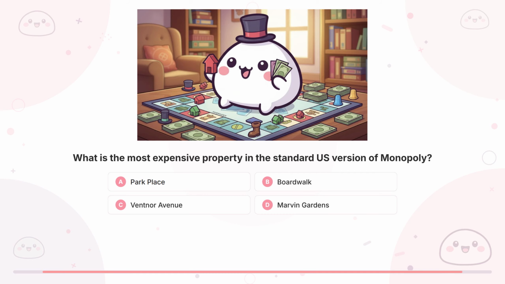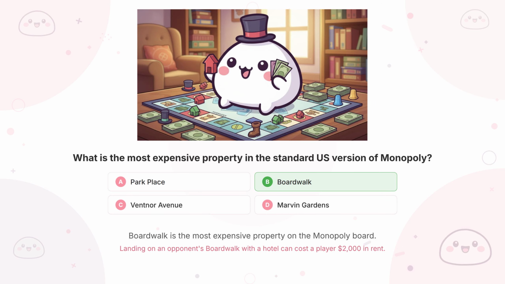Question 26. What is the most expensive property in the standard US version of Monopoly? Did you get it? It's B, Boardwalk.